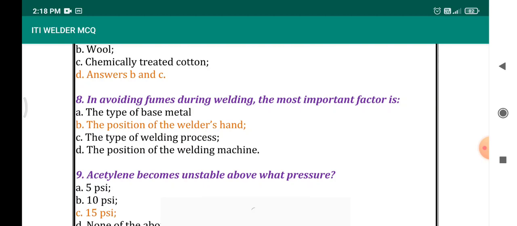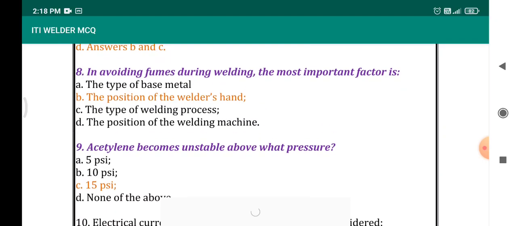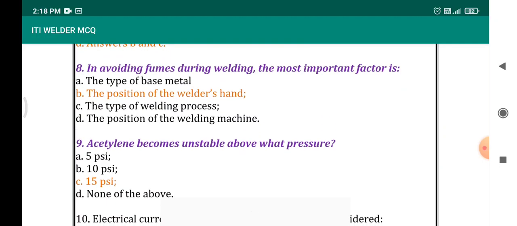Looking at the option C, the type of welding process, that also is not possible to change. And option D, the position of the welding machine. The welding machine position does not depend on the fumes produced. So the option B, the position of the welder hand will play a vital role in avoiding fumes.